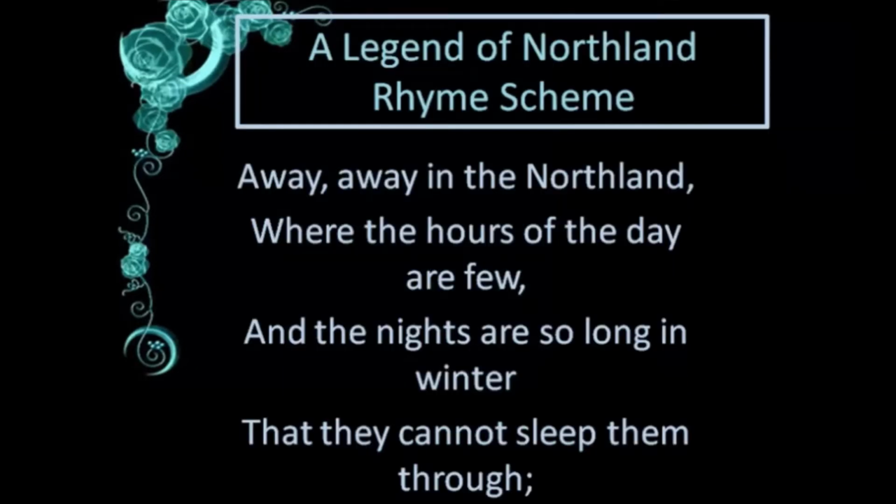So, rhyme scheme. What is a rhyme scheme? Rhyme scheme means we are checking the end rhymes. End rhymes means the last word of the first line will be compared with the last word of the second line and so on. And we go on giving alphabets according to it. We'll find one kind of rhythm in the poem, and that is called a rhyme scheme. If you have rhymes like couplets, it will give a song-like quality to the poem. So we are going to check the rhyme scheme of the poem over here.